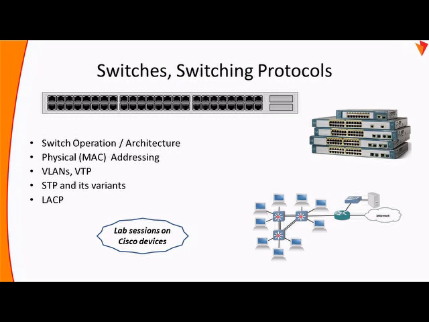Finally, LACP, Link Aggregation Control Protocol. Here you bundle several Ethernet links together logically to make it appear like one channel. In fact, this is referred to as EtherChannel. So even if one link fails, other links will continue to take the traffic between the two switches, so it is not seen as a loss of a connection, unless all the links fail. This redundancy is built at the link level.